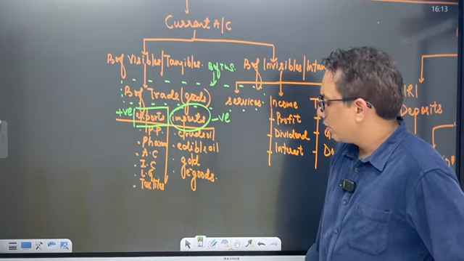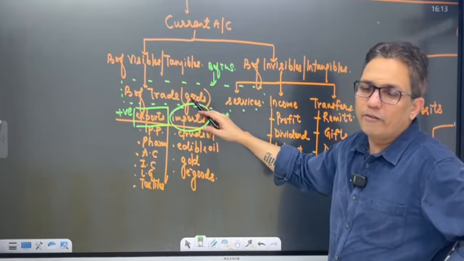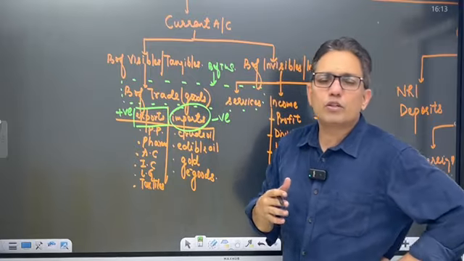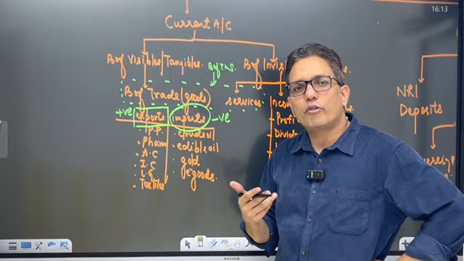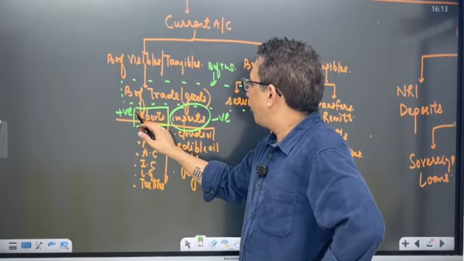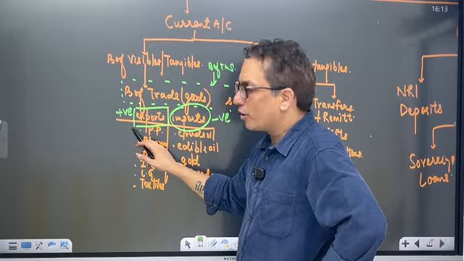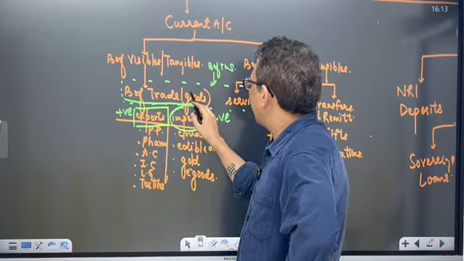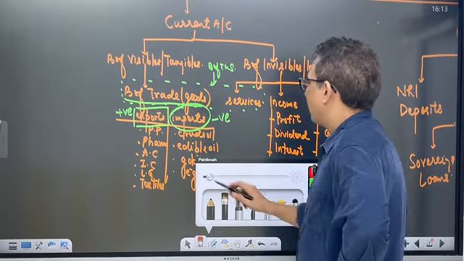Question for you guys: what about balance of trade? Will it be positive or negative? Means, do we import a higher amount or do we export a higher amount? We import a higher amount as compared to exports. Hence, balance of trade for India's case is negative.